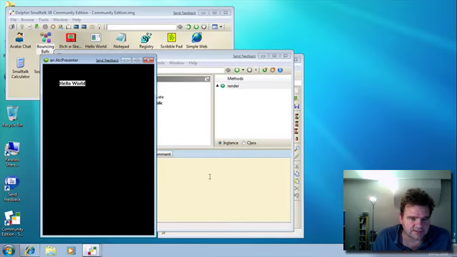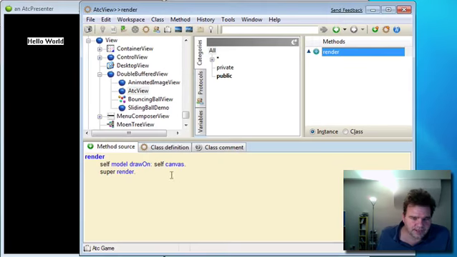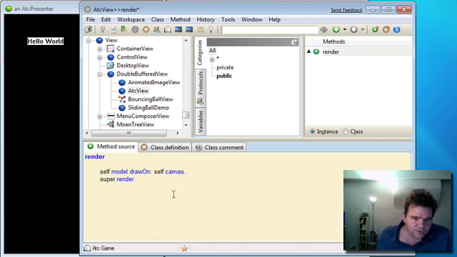Now, one thing you might remember from when we were editing the view with the View Composer is that we actually specified a background colour of white in this window, but we're not currently seeing that, we're seeing black. So let's go and see what we can do about that. Let's go back to the render method in ATC View, and before we actually ask the model to render itself on the canvas, let's ask it to draw the background colour on that canvas first.